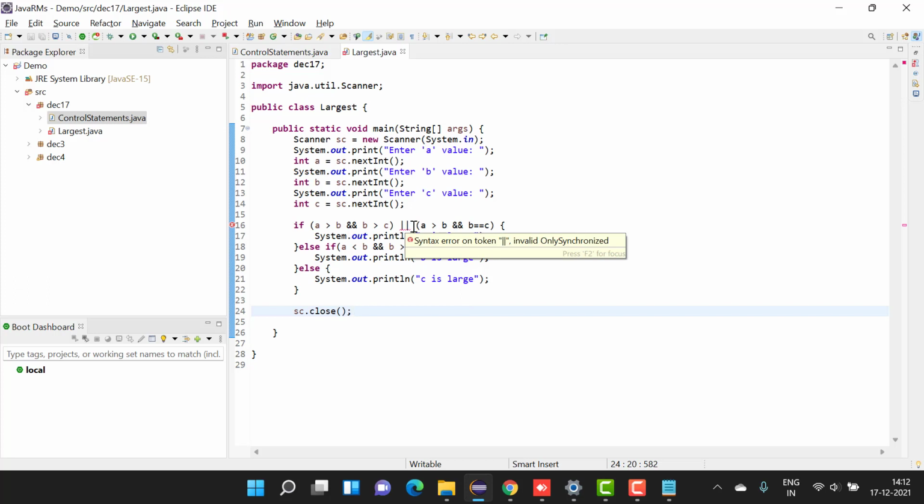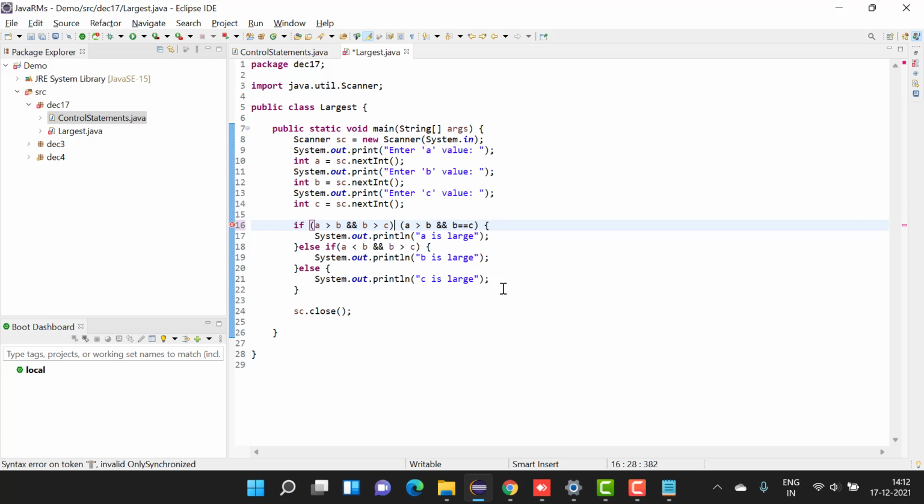Okay, just a minute. For the same case, we have to do for B and for C. If B is greater than A and A equal to C. Okay, that's it. Now let's check the values.